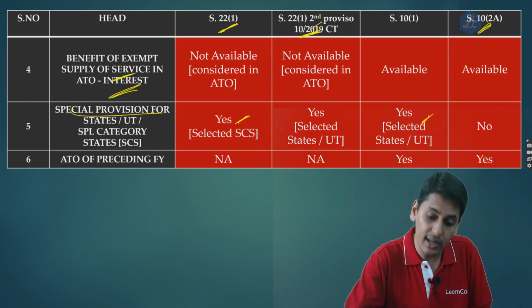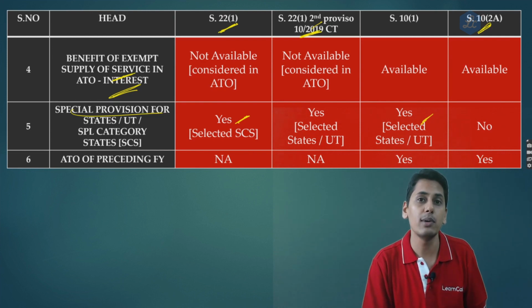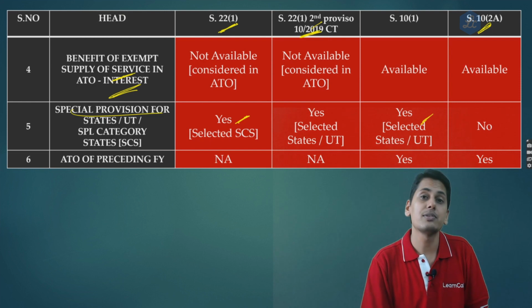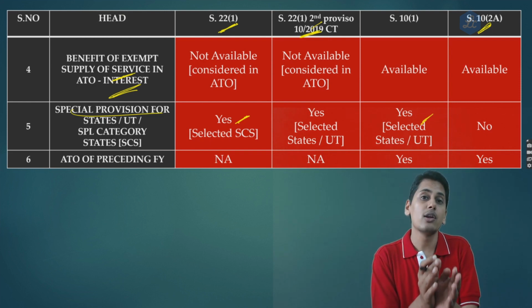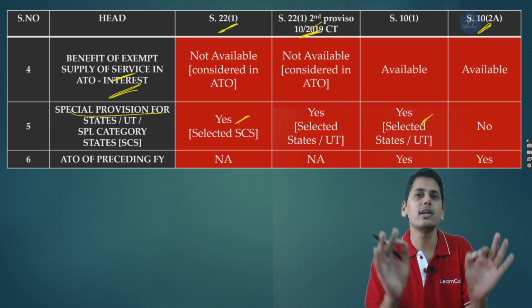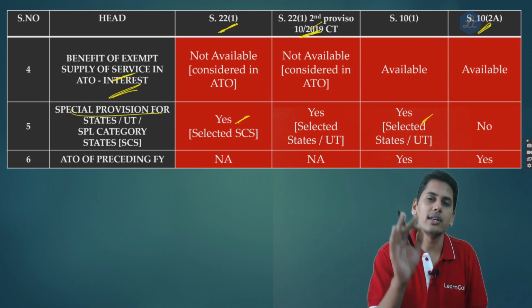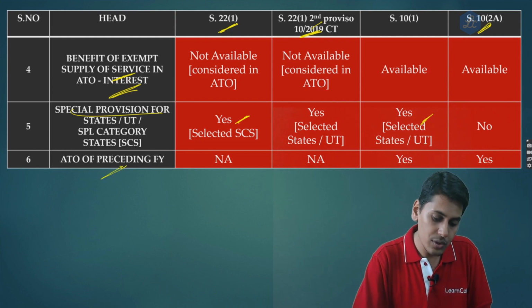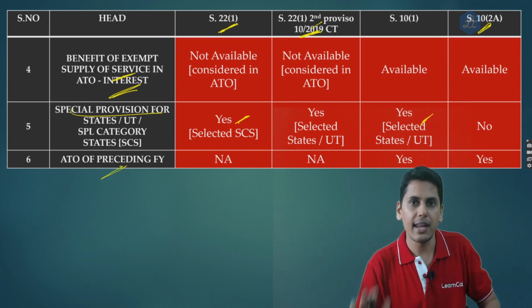Section 10 subsection 1, yes, there are two thresholds which are available, 150 lakhs and 75 lakh rupees. Section 10 subsection 2A, there is no differentiation with respect to states or union territories concerned. Let it be any state or any union territory, the threshold is always going to be 50 lakh rupees. Should you see the aggregate turnover of the preceding financial year?